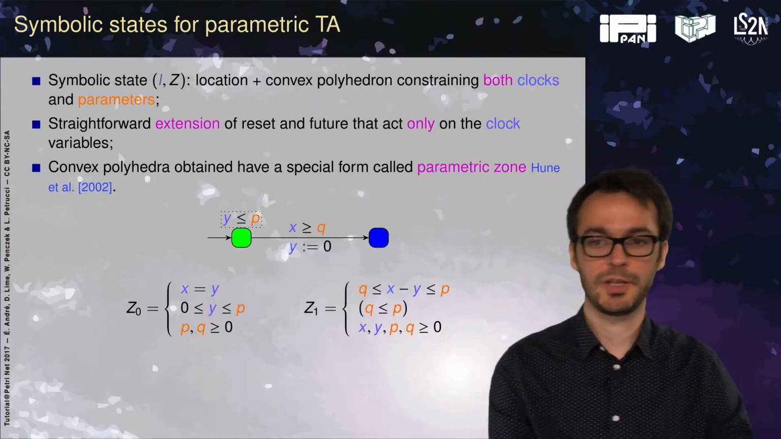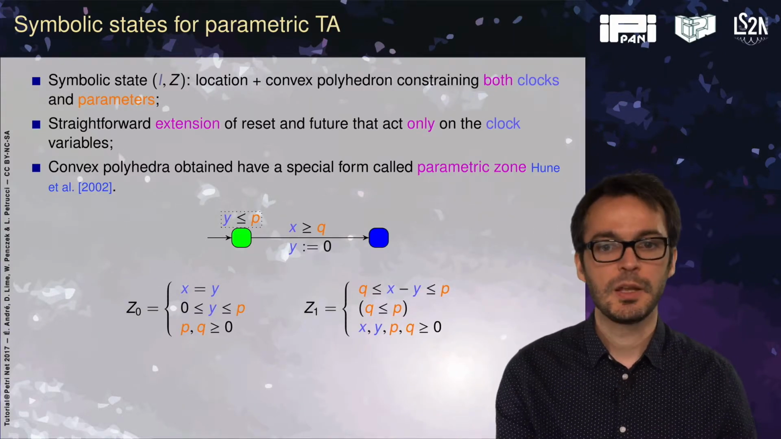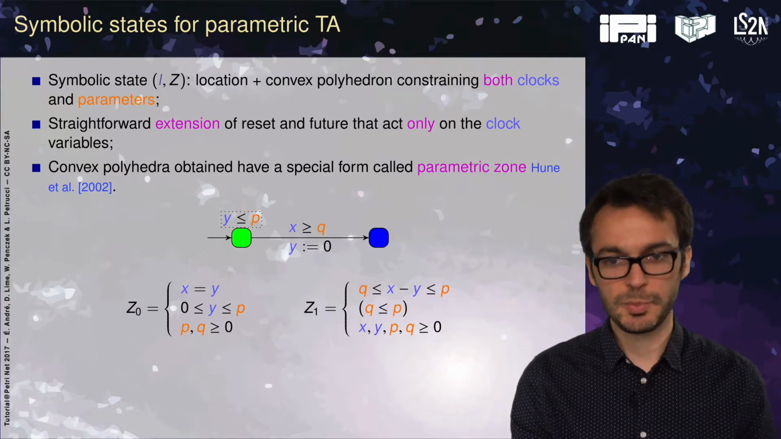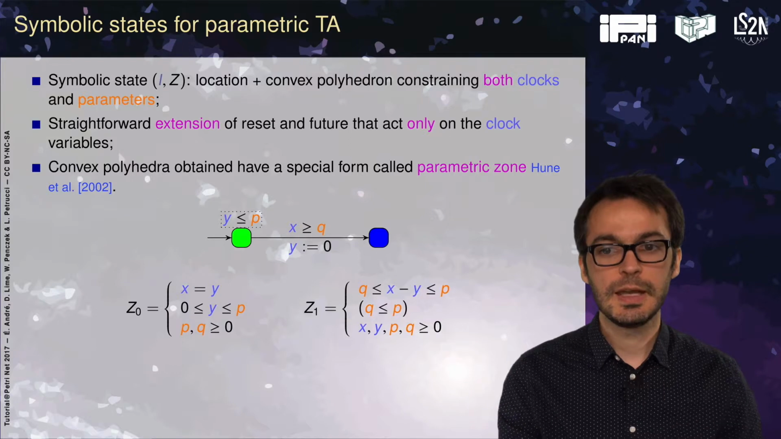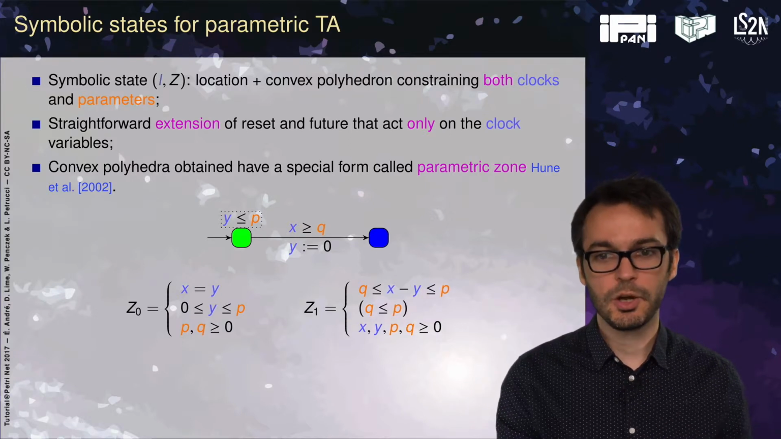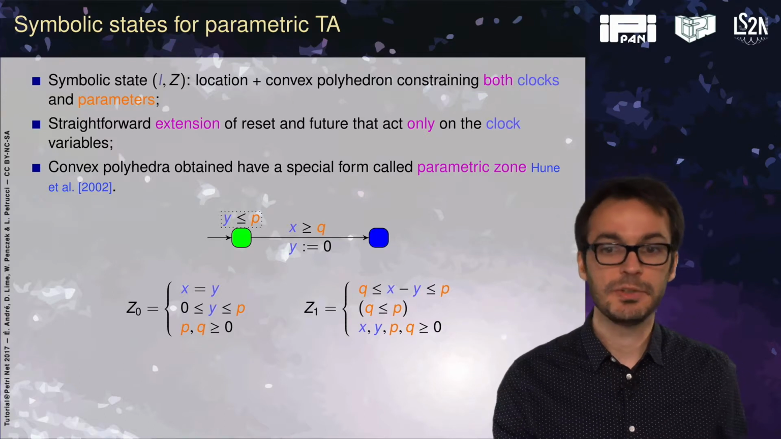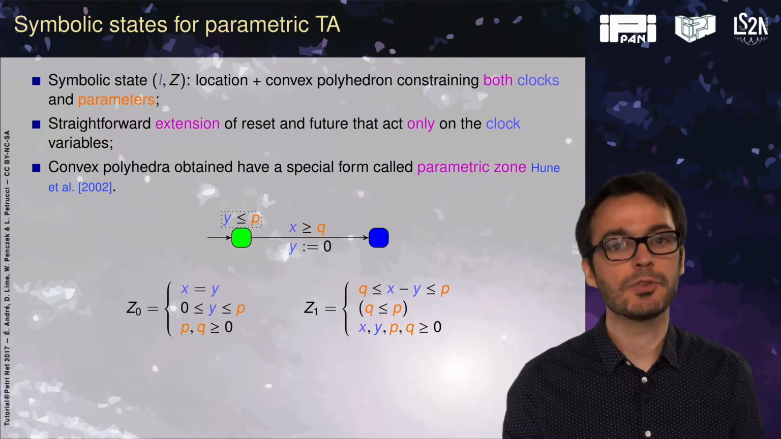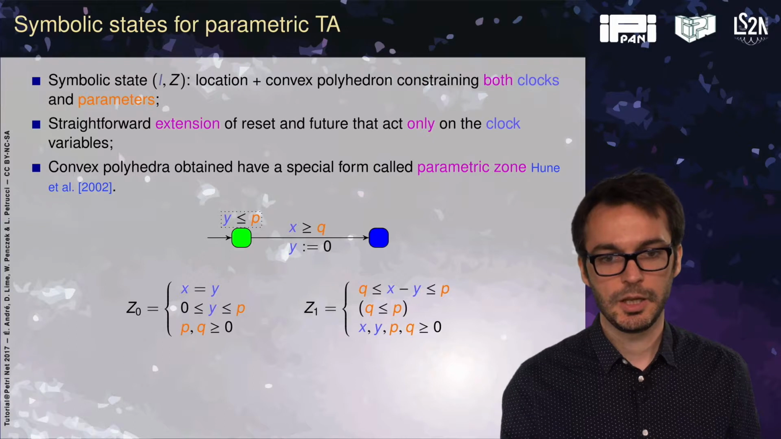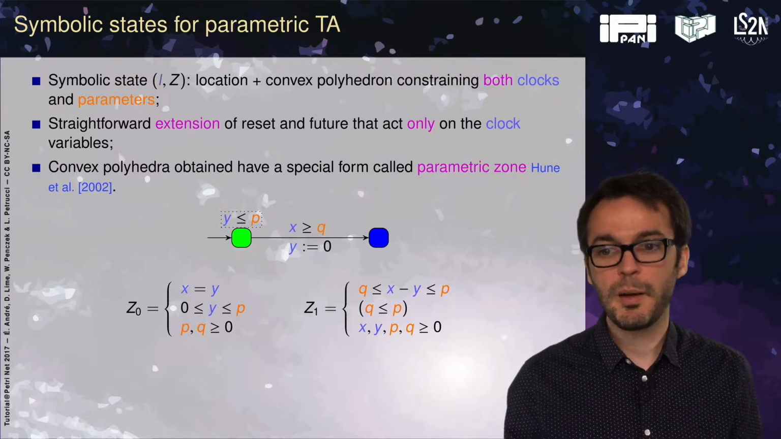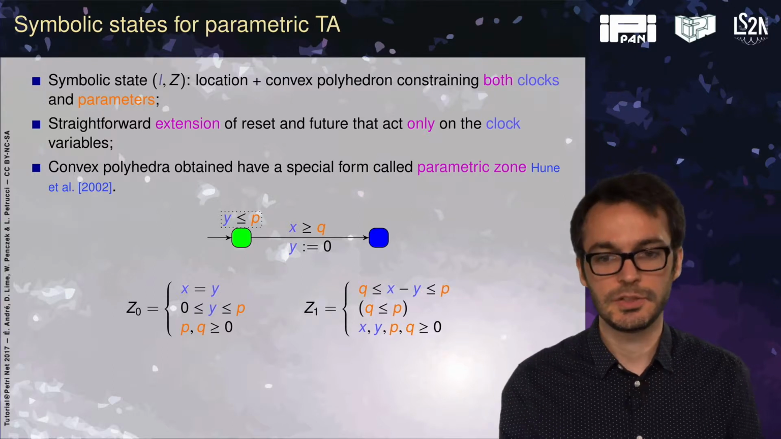For parametric time automata, we can do the same, almost. A symbolic state will be a discrete part, so a location, and a continuous part, which is again a convex polyhedron, this time containing not only clocks, but also some parameters. It's a straightforward extension of reset and future that act only on the clock variables. The convex polyhedra have a special form that are called a parametric zone, and they were studied 15 years ago.